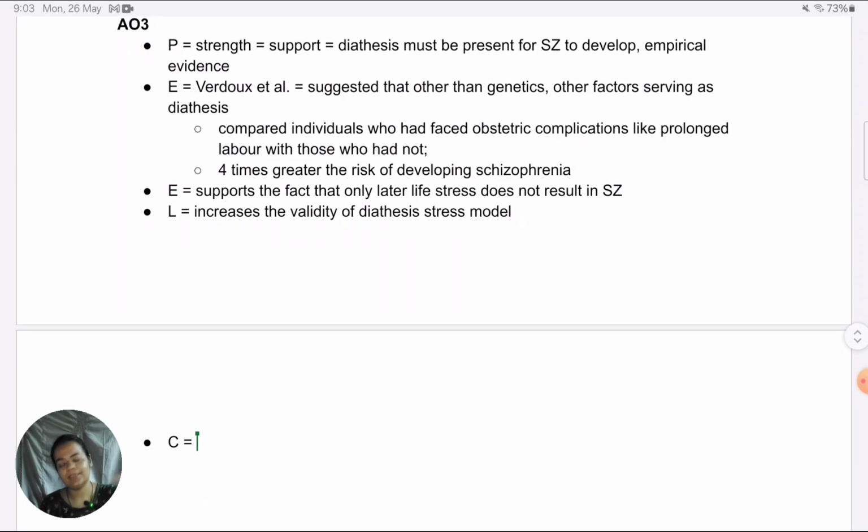For this study, the counterpoint is that these researchers have interpreted this as diathesis. So they are assuming that when these children were born, they had complications that created a risk, and later in their life, they faced some stress and so they developed schizophrenia. Not everyone agrees with this interpretation. Other researchers have criticized the interpretation.